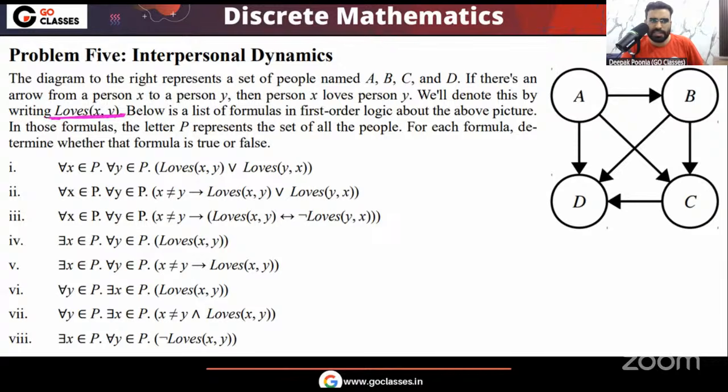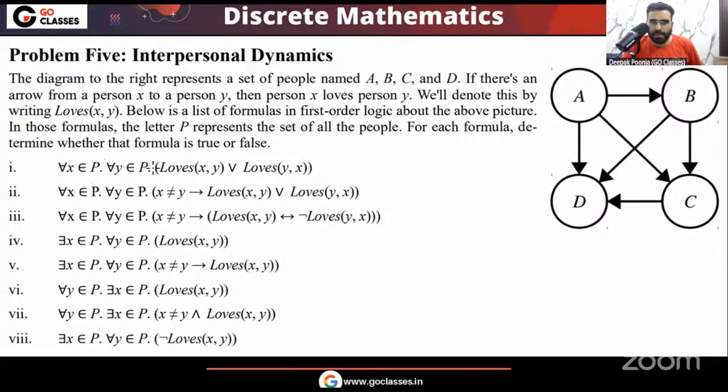So this predicate loves(X, Y) means person X loves person Y, and that means in this diagram, there is a direct arrow from person X to person Y. Below is a list of formulas in first order logic about this picture. And in these formulas, what is P? The letter P represents the set of all people. So remember, this P represents this set of all people A, B, C, D. For each formula, determine whether the formula is true or false.